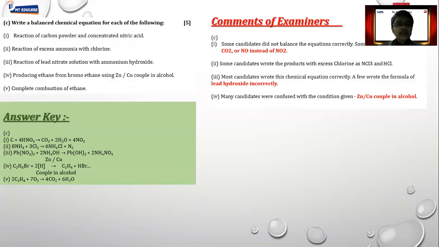Let's move a step further now to the next question. It is about write a balanced chemical equation. Now, for balanced chemical equations, generally people make the mistake of writing the wrong formula. For that, guys, we need to learn a few important things, and that is, of course, we need to learn valency correctly. Along with valency, you need to remember the formula.